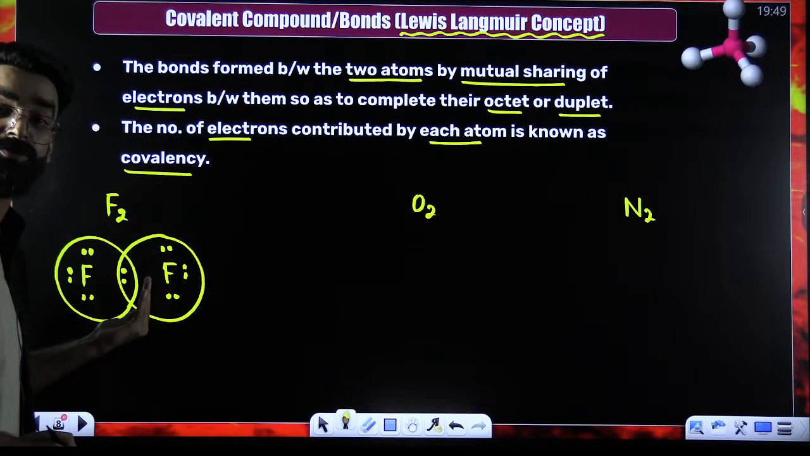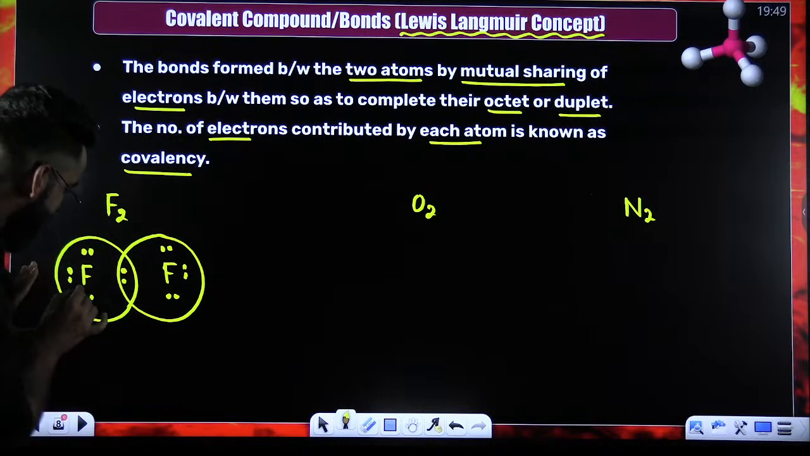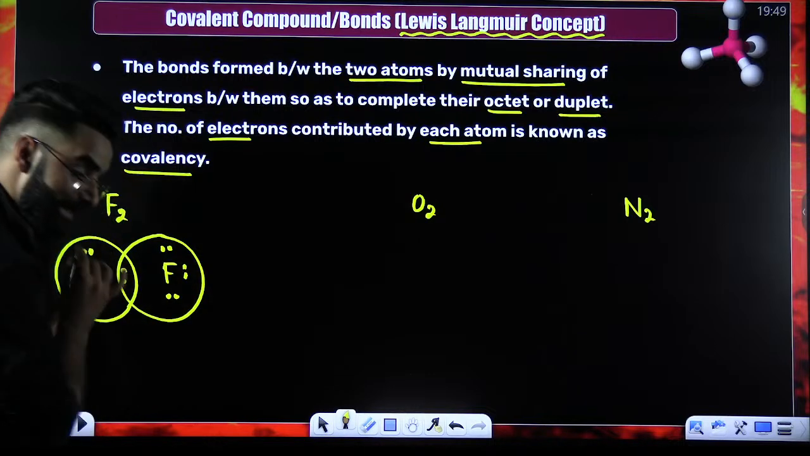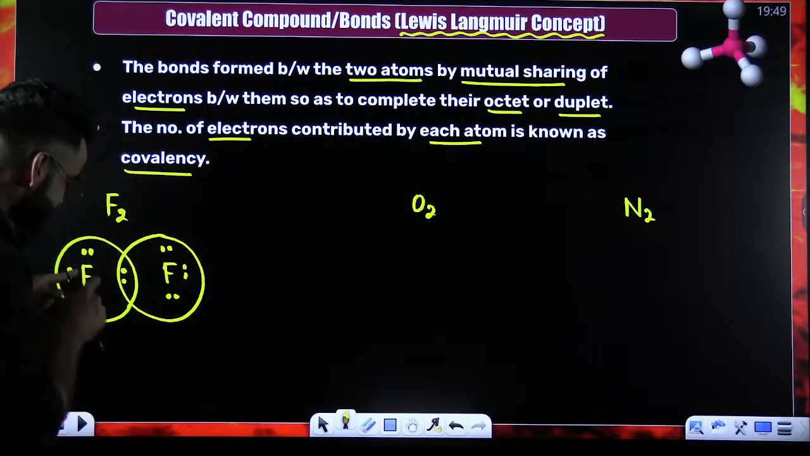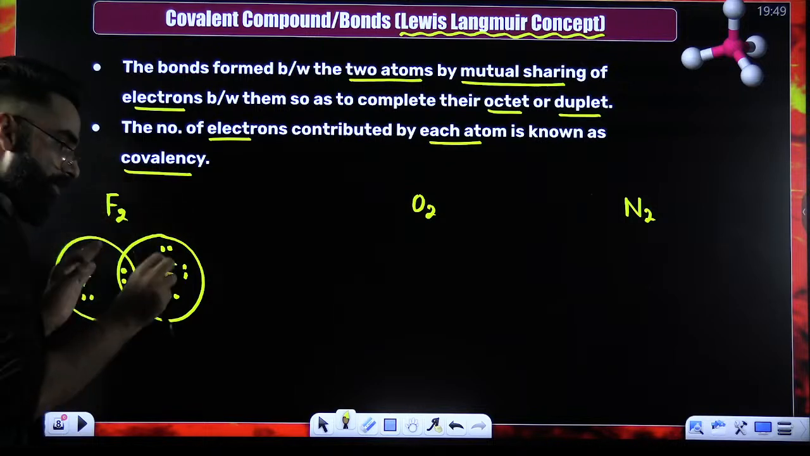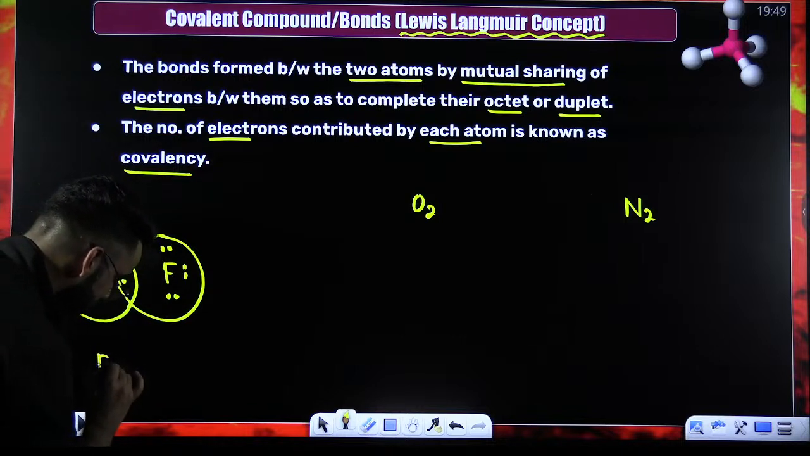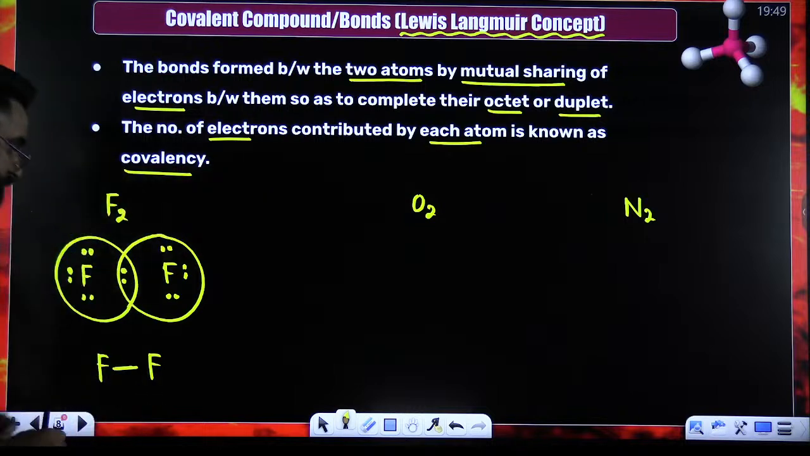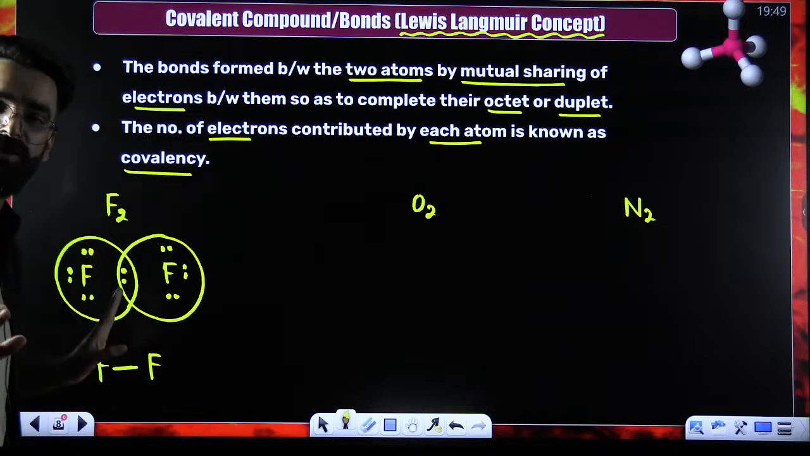Why is there a mutual sharing of electrons? Just to complete their octets. Now, if you check the octet of this fluorine, 2, 4, 6, 8. If you check the octet of this one, 2, 4, 6, 8, octet of both the fluorine atoms is completed. Remember, since this fluorine contributes 1 electron, this fluorine also contributes 1 electron. Whenever both the atoms contribute 1 electron each, a single covalent bond gets formed. Since both the atoms are contributing 1 electron each, a single covalent bond has got formed here.